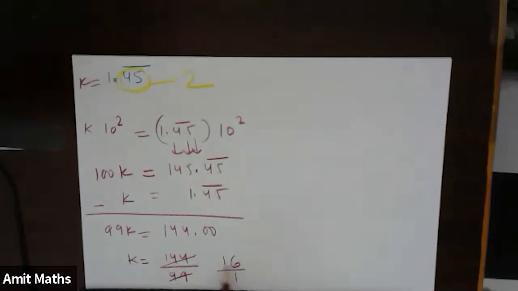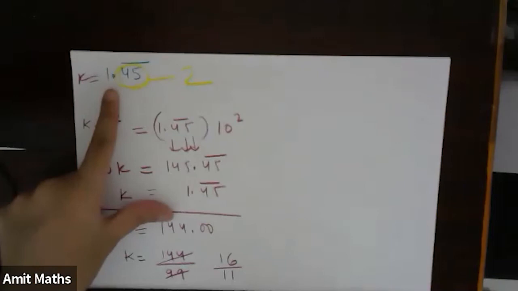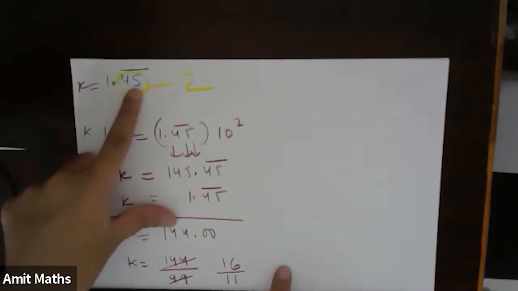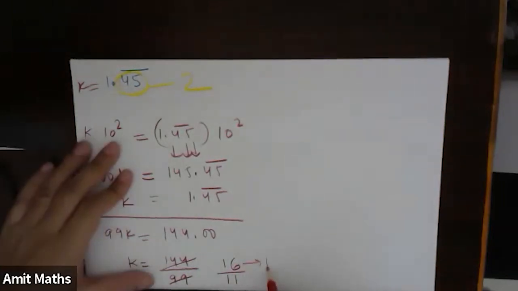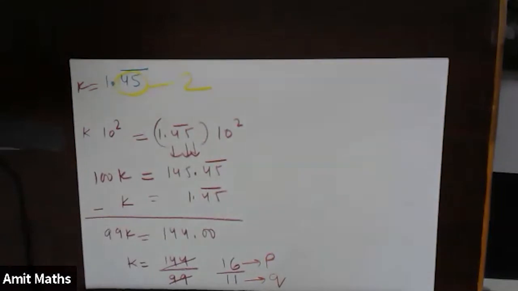So this number 1.45, where 45 is recurring, is nothing but 16 by 11. Here p is 16, and q is 11. Fine. So that means every number of this form can be represented as p by q form.